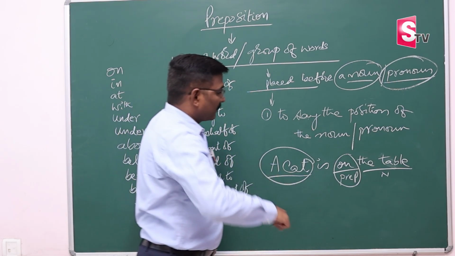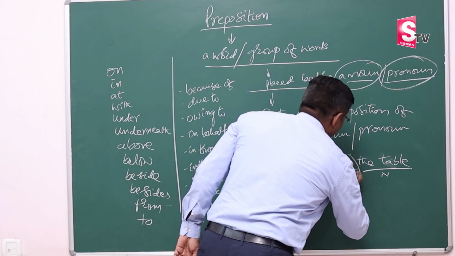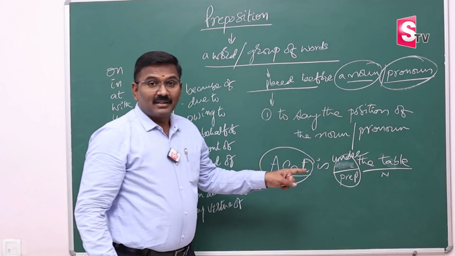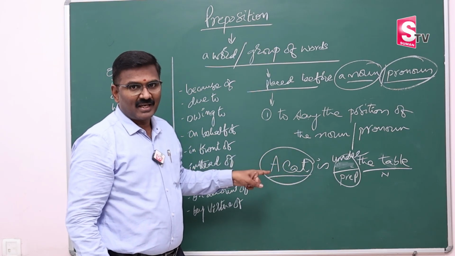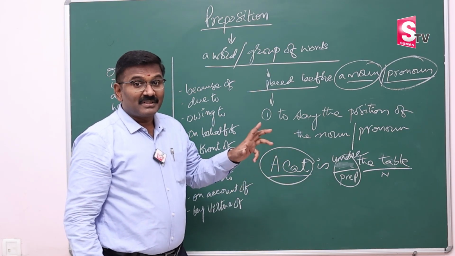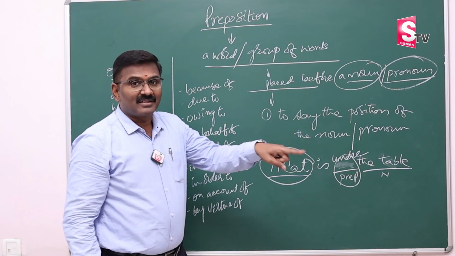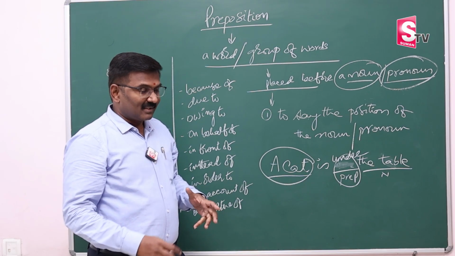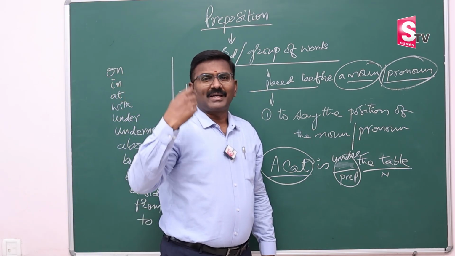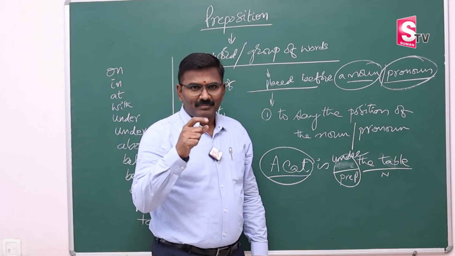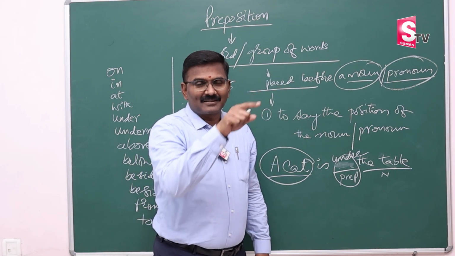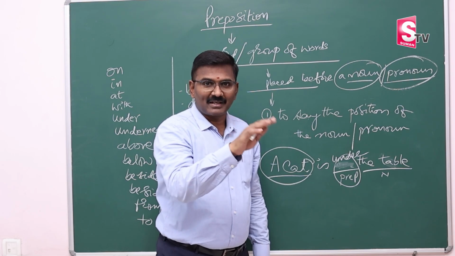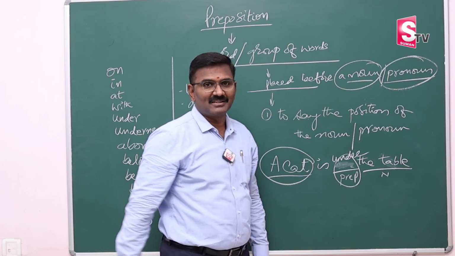Suppose we use under. Again, this is a preposition. It says the position of the cat. Where is the cat? The cat is under the table, meaning saying the position. Again, I just ask you, where is your bike? Then you say, sir, my bike is beside the car. You are saying the position of your bike beside the car. Beside ante prakkana ani cheppam. Car pakkane undi sir ani cheptanu.